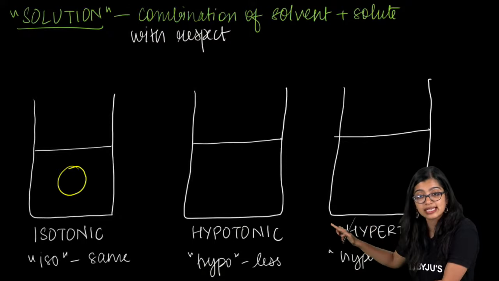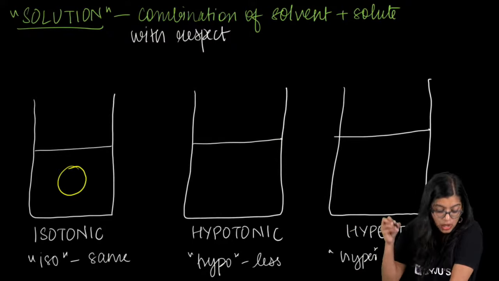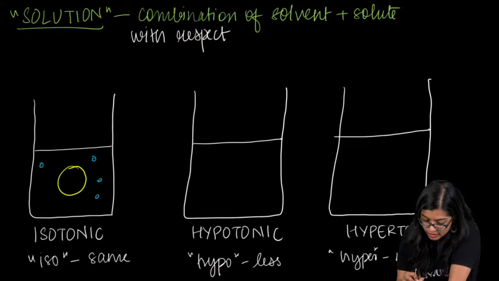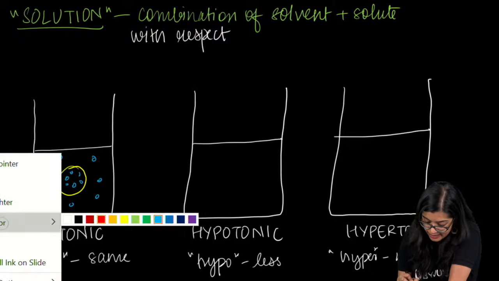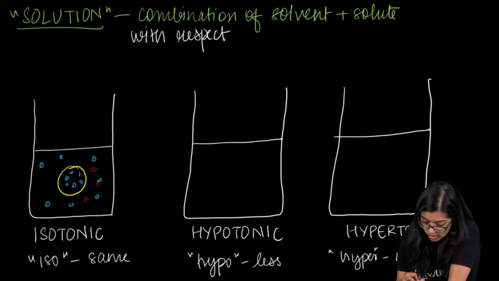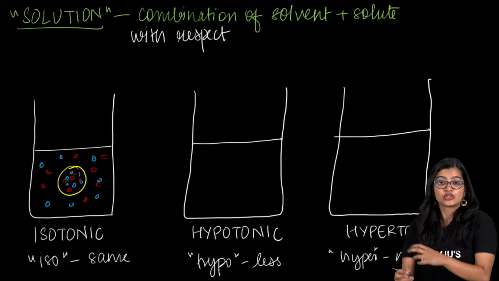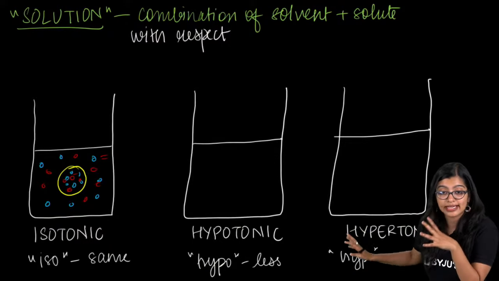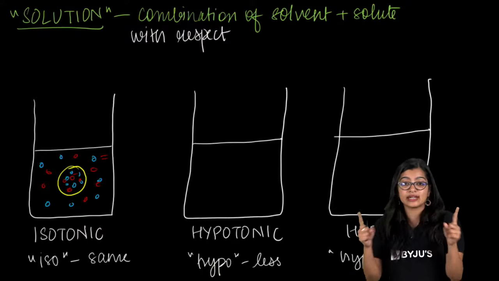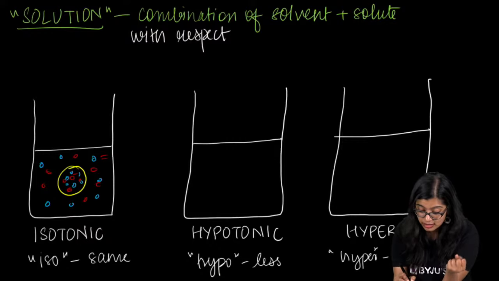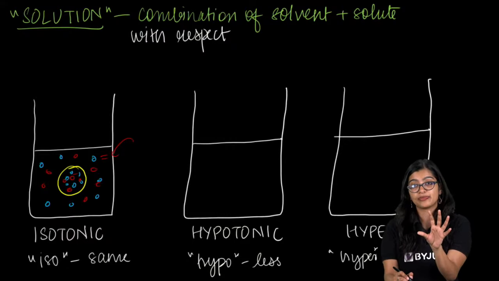Now we call this an isotonic solution when the solvent, how many ever water molecules there are inside and outside, and if you look at all the solute also, that is equal. Inside it is the same, outside it is the same. That is what we mean by isotonic. Isotonic is with respect to each other. With respect to the cell, this solution is isotonic.